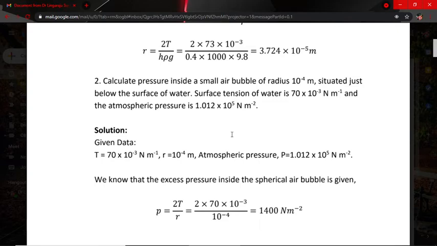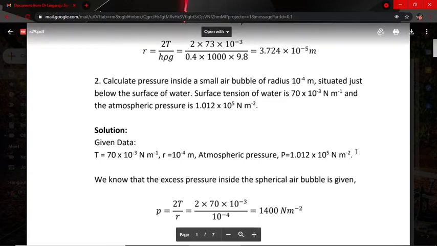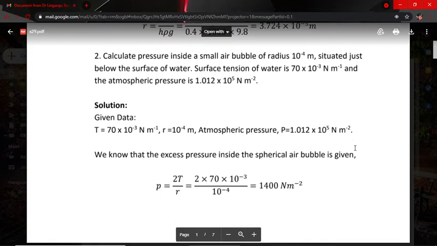Next, R is given, that is the radius of the air bubble, 10 to the power of minus 4 meter, and also 1 atmospheric pressure. What is the value of P? 1.012 into 10 to the power of 5 Newton per meter square. Knowing all these things, we come to calculating the values.